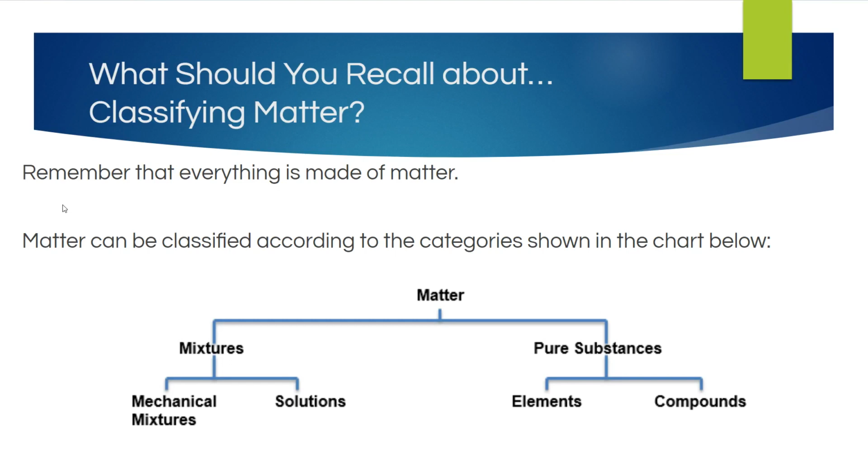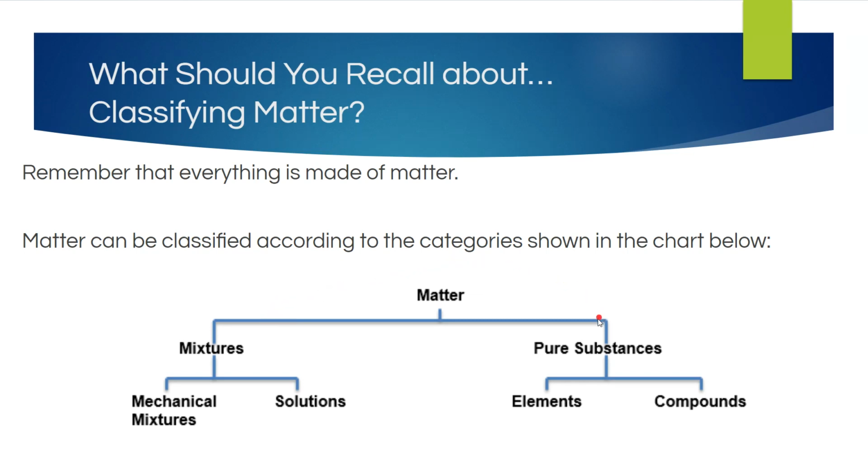So remember that everything is made of matter. Matter can be classified according to the categories shown in the chart below. So if we have matter, it can be broken down into mixtures, okay, and pure substances. Mixtures, we have mechanical mixtures and we have solutions.